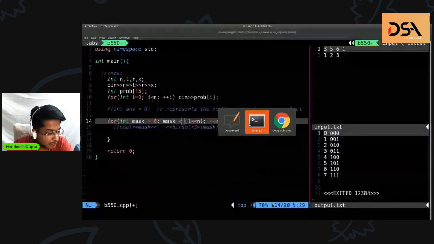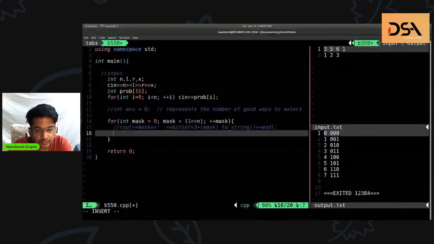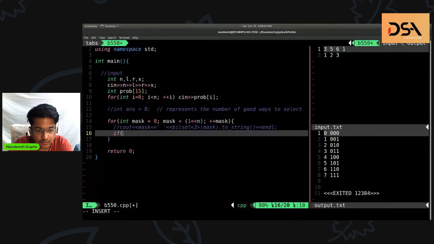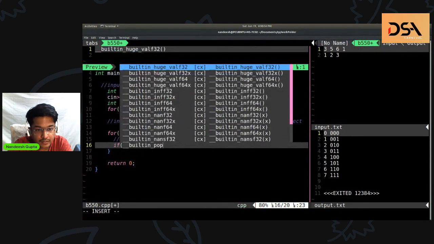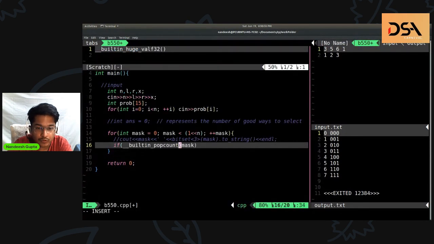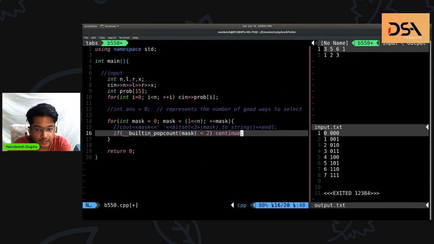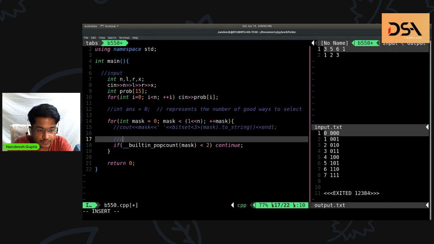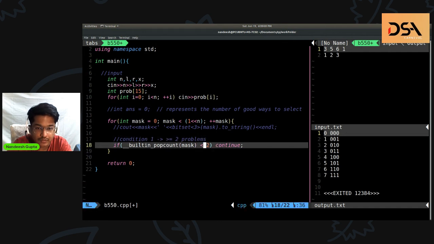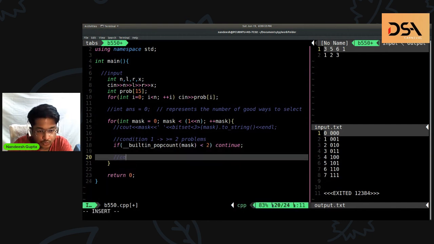So we can use the built-in pop count method: if built-in pop count of mask is less than 2, then we can continue. This is condition 1, which says we need greater than or equal to 2 problems. So if I have less than 2 problems, then I will not consider this arrangement. I will just move on.